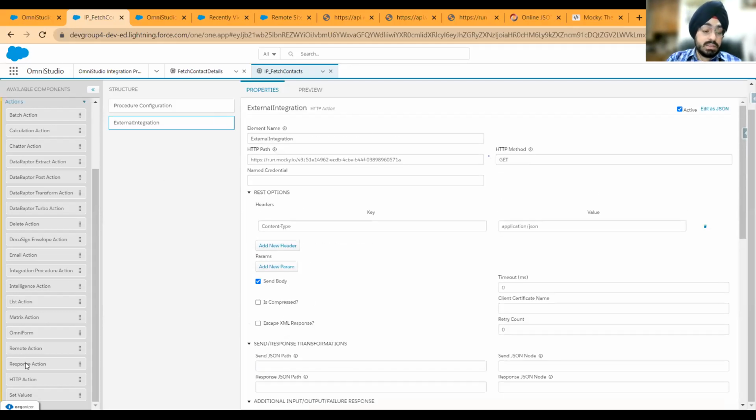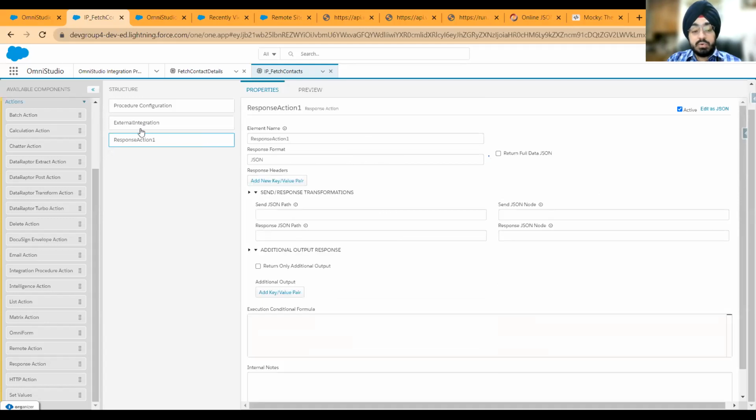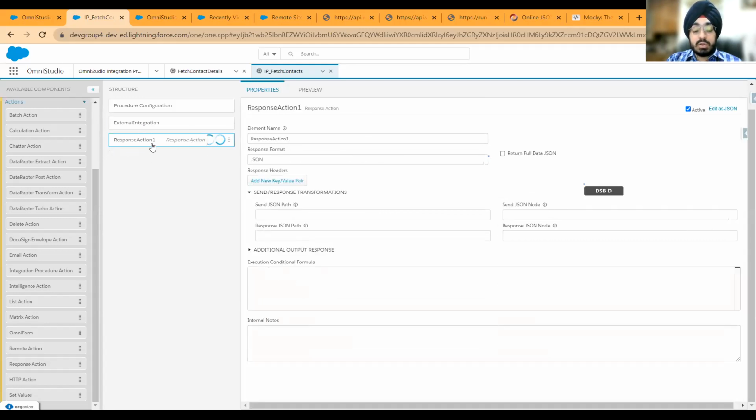And then, as I already mentioned in the slides also, something to close your IP, something like a closure, is always needed. So always remember to add a response action. Response from server, response format can be JSON here. If I want to return the full data JSON, any JSON which is getting generated or transformed in this whole IP, I can click on this, and for now I'm going to keep this as true. So I'm going to tick mark return full data JSON so that we have all the JSON that we have in this IP for now.